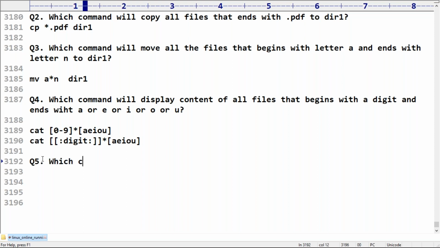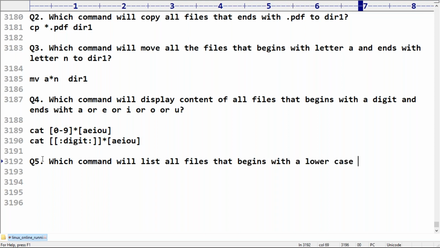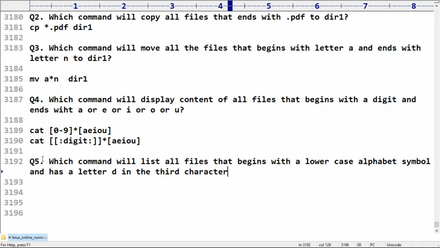Next, which command will list all files that begin with a lowercase alphabet symbol, have the letter D in the third character position, and end with an uppercase letter?